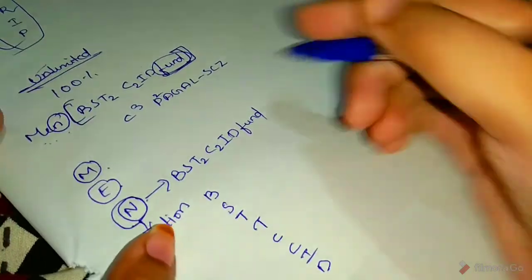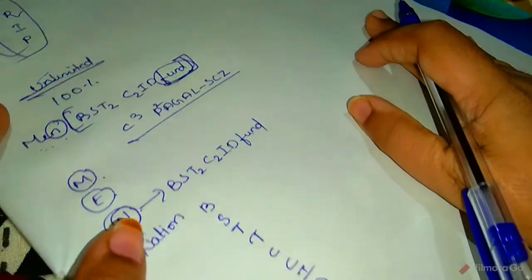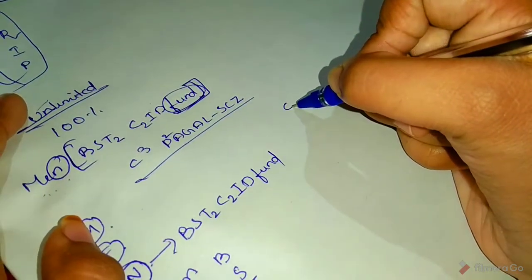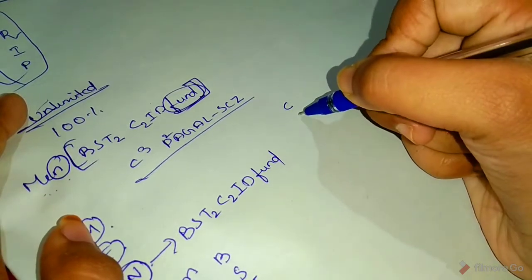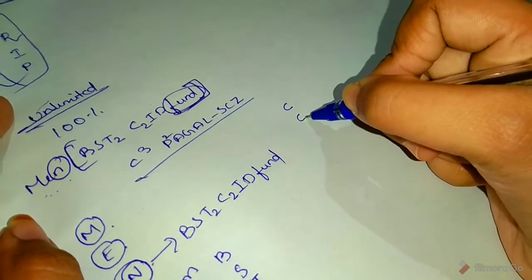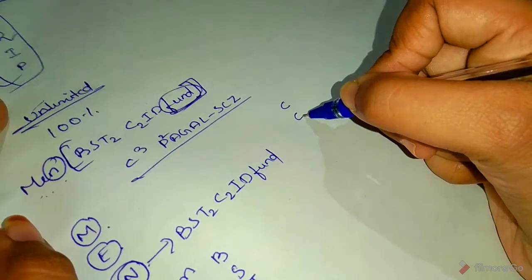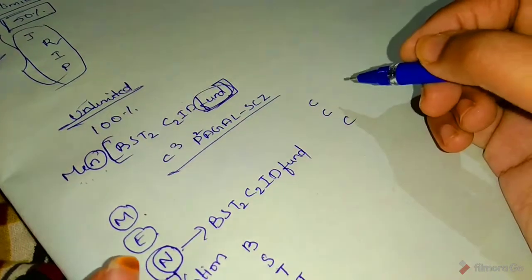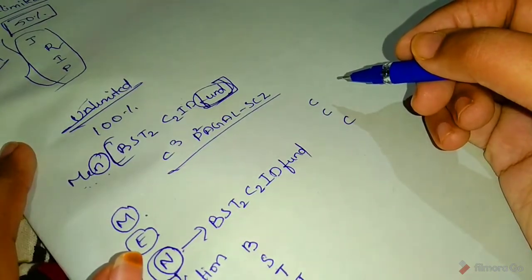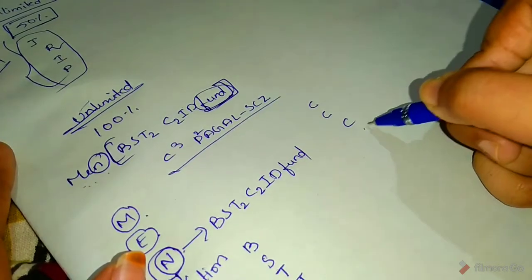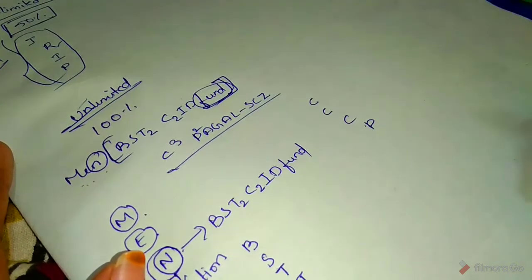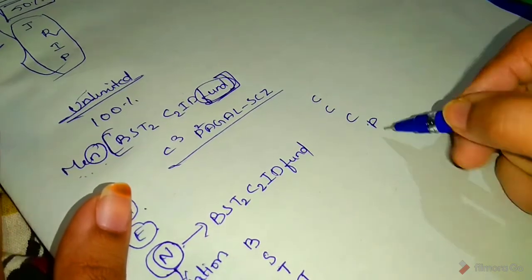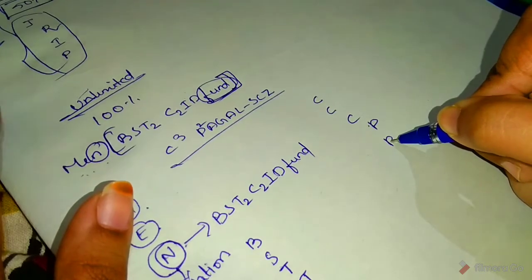Okay, next C3 Pagal SEZ. C3 means Chief Minister Relief Fund, and next Chief Minister Earthquake Relief Fund Maharashtra, and next C, Chief Minister Cyclone Relief Fund Andhra. Next P, Prime Minister Armenia Earthquake Relief Fund. Next P means Prime Minister National Fund.